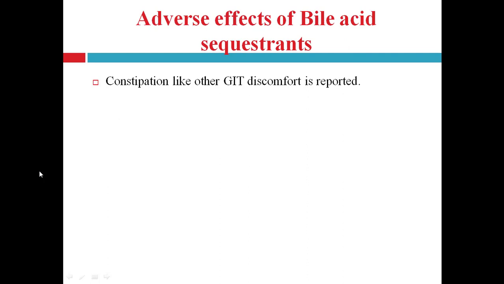Adverse effects of bile acid sequestrants: constipation, like other GIT discomfort, is reported, because bile acid sequestrants are not orally absorbed. As we know, this drug binds with the bile acid and is excreted out in the feces. They are not absorbed, and that's why they produce minimal systemic side effects. So constipation and other GIT discomfort is reported. No other systemic side effects are observed.